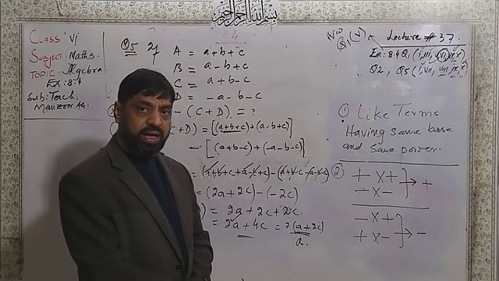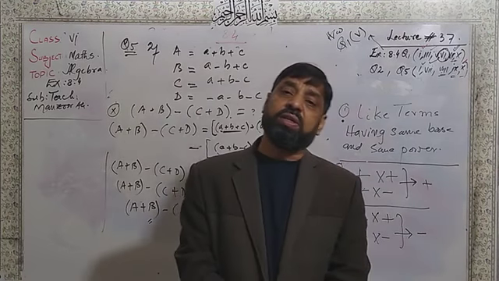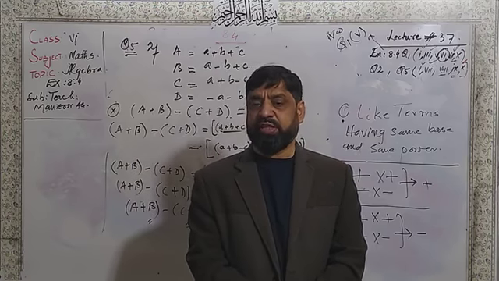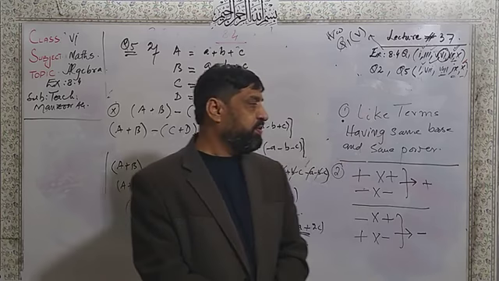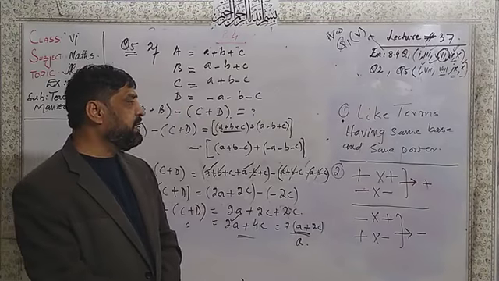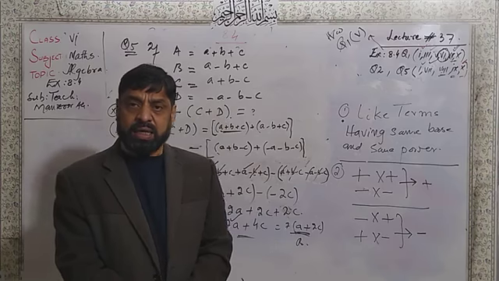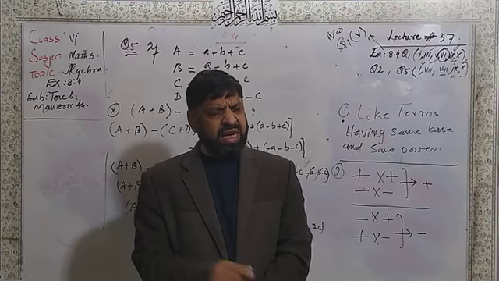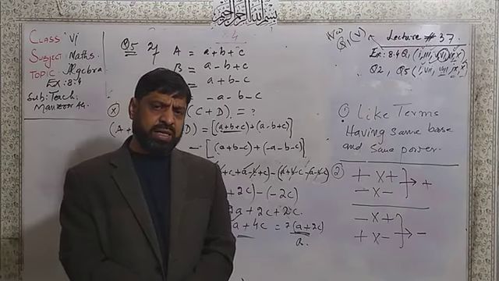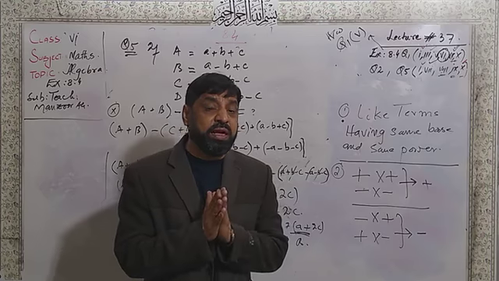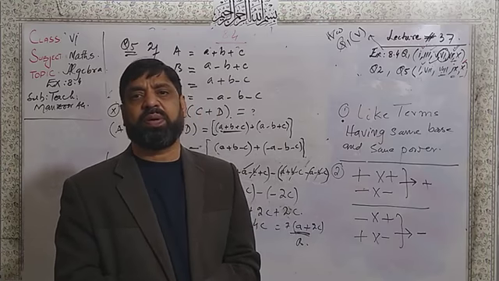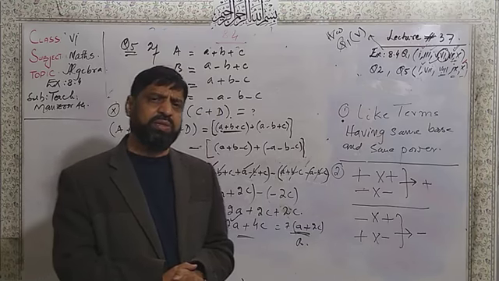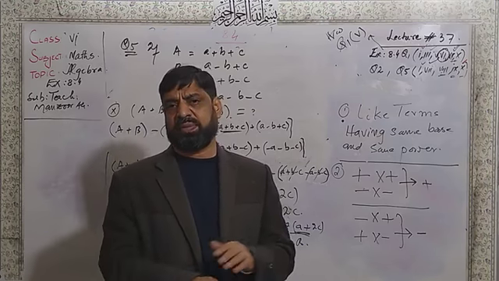Today we learnt about like terms. Like terms are those terms which have the same base and power or exponent. Same base and same power containing terms are called like terms. If any one of them is different, they are unlike terms. Addition or subtraction of unlike terms is not possible. Addition and subtraction are only possible for like terms.